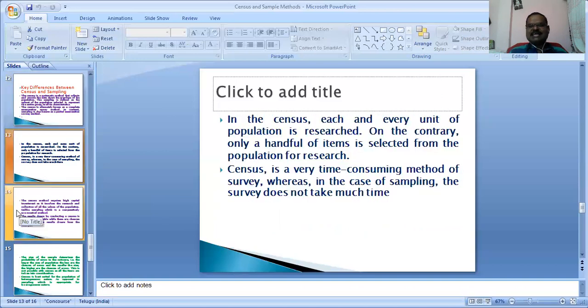In the census, each and every unit of population is researched, and on the contrary, only a handful of items is selected from the population for research. Census is a very time consuming method of survey, whereas in the case of sampling, the survey does not take much time.